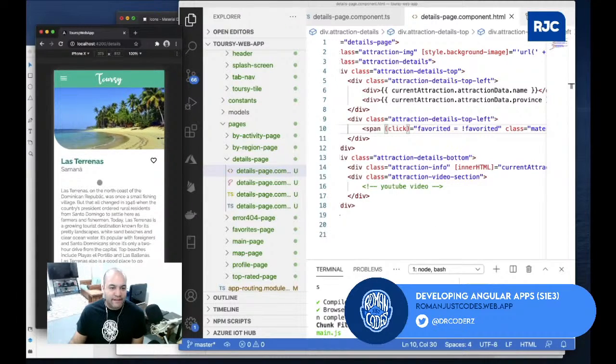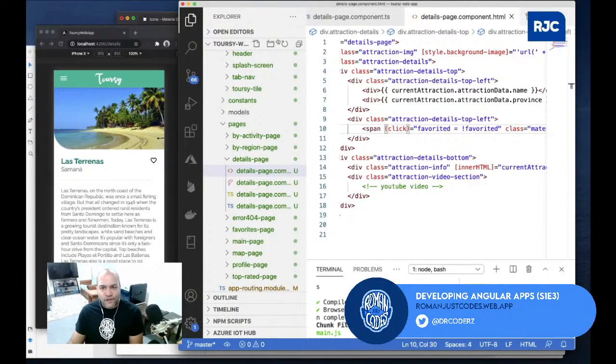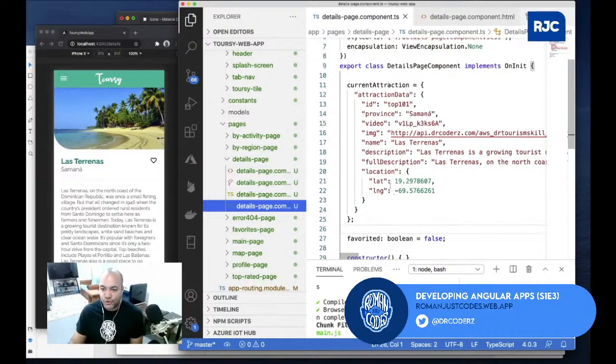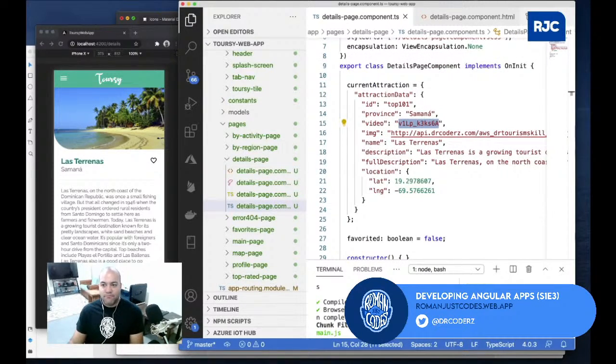So you see, we got the Las Arenas. I could actually even do the YouTube video down there for that one. If you guys want to play with that, I could do it right here, like an iframe, or an embedded video, because I already have the information in here. Remember, I have the YouTube video in here, and then all I have to do is embed it.